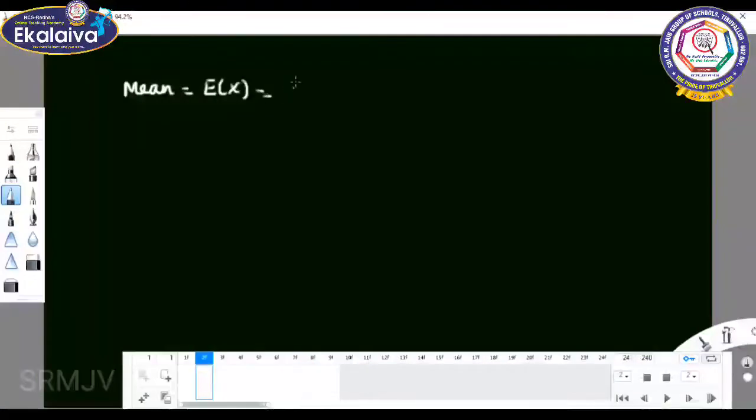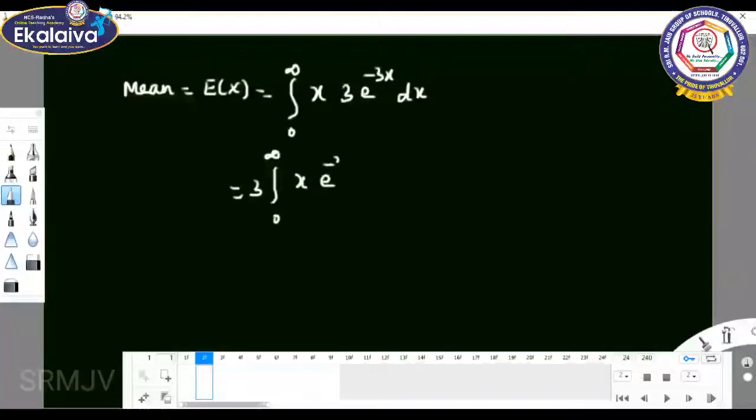Since f of x is 0 elsewhere, you can take the limits 0 to infinity, integral x times f of x, which is 3 e power minus 3x, into dx. 3 is constant, you can take it out: 0 to infinity x e power minus 3x into dx.